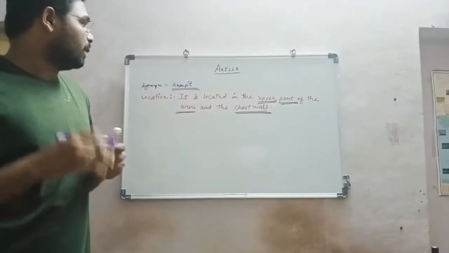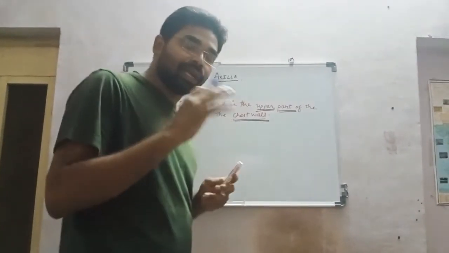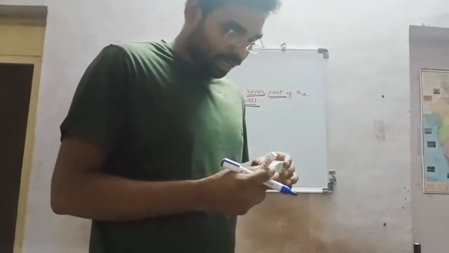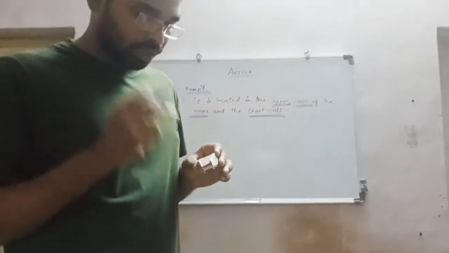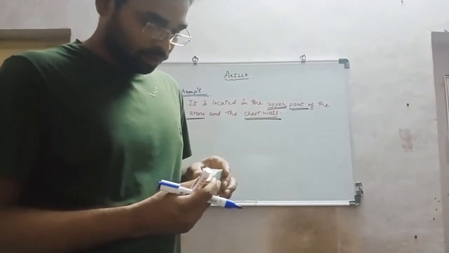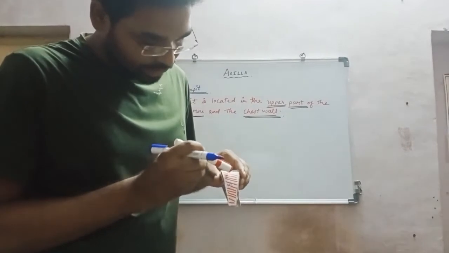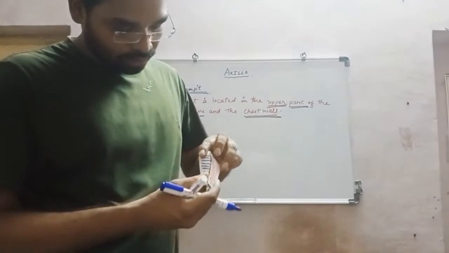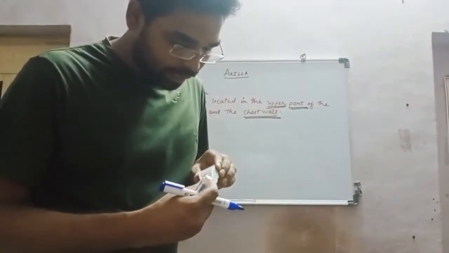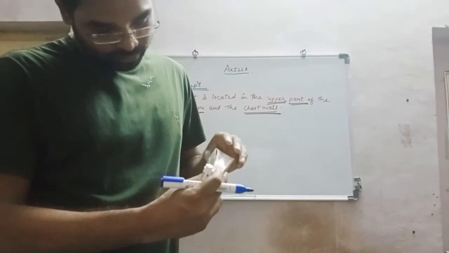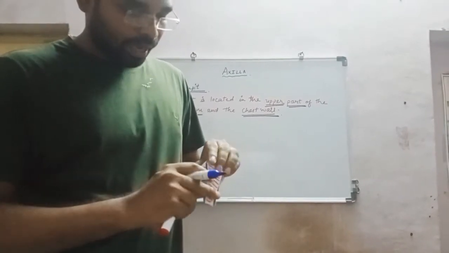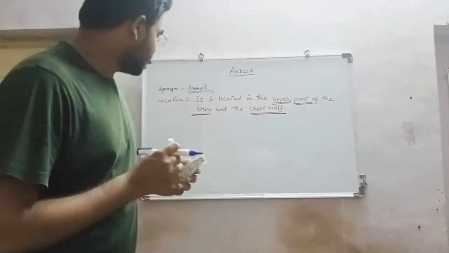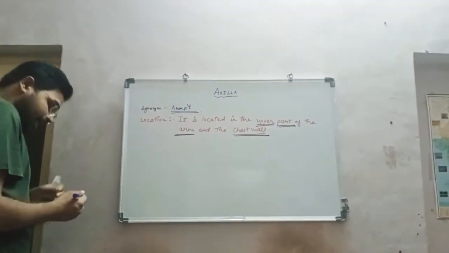Now, what is the shape of the axilla? It is generally pyramid in shape. You can see this figure made by me, in which all the walls, including the apex and base, are shown. In front, this is the anterior wall. Similarly, behind is the posterior wall. On the lateral side is the lateral wall, and on the medial side is the medial wall. Above is the base, and below is the apex.